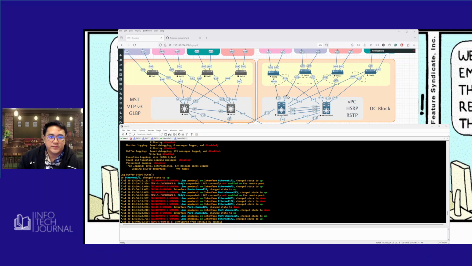I have basically vPC domain 1. This vPC domain 1, and their control link is in Ethernet 1/1 for both of them. I've separated them, basically the control plane in the IP address for reachability or hellos between the two switches, switch 11 and switch 12, in a VRF called Keep Alive. We'll check this as we go.